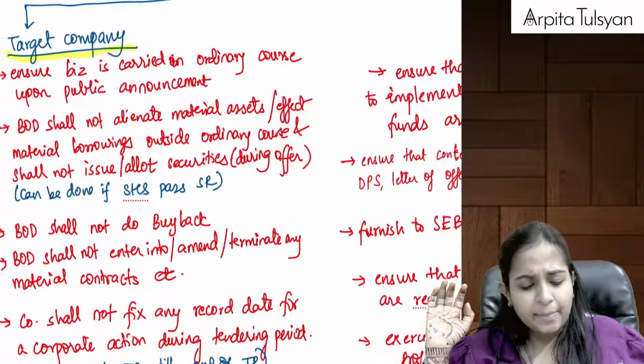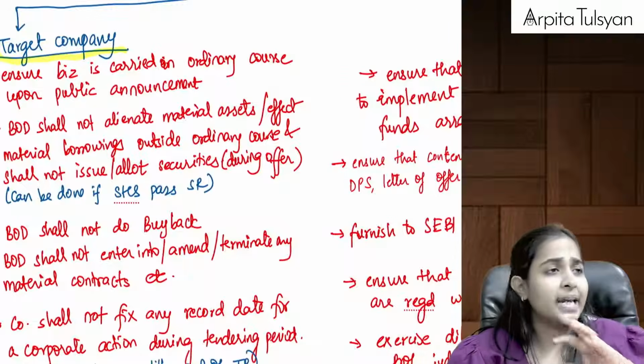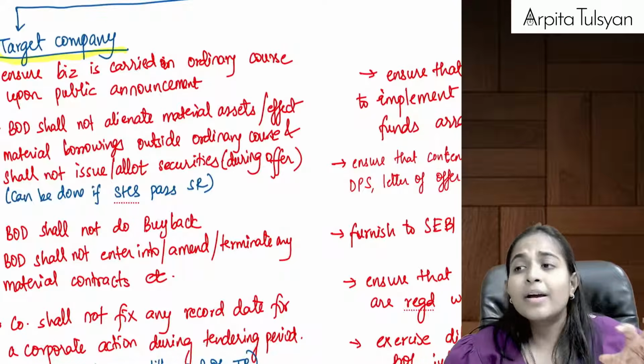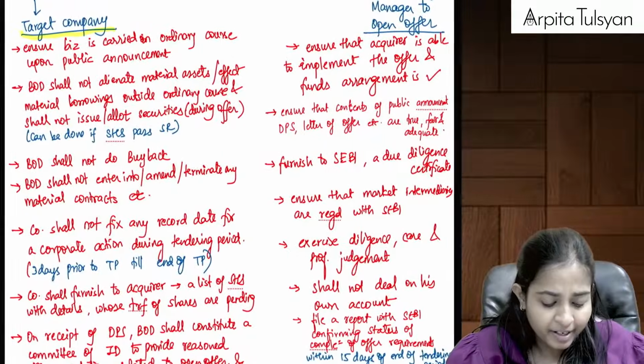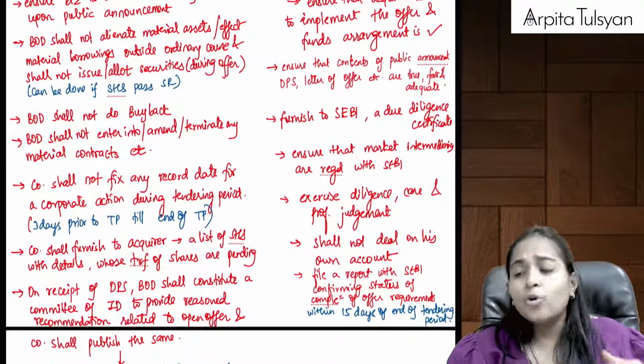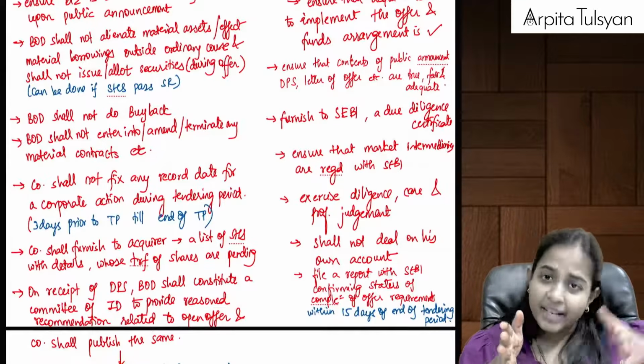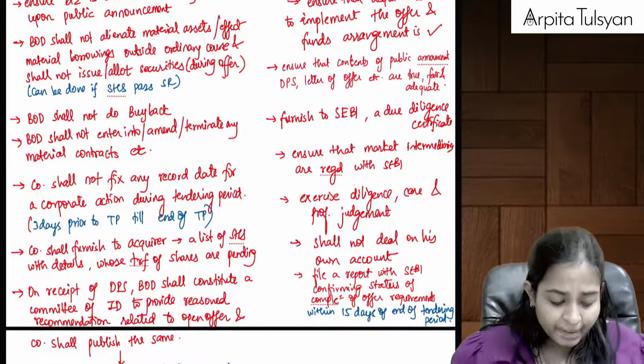So basically in the obligations of the target company, important things should not be done. Extraordinary things, special transactions should not be done during the offer period, right? Don't fix a record date during the tendering period and 3 days prior to the tendering period. Please don't do that.